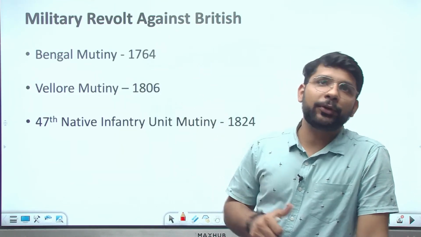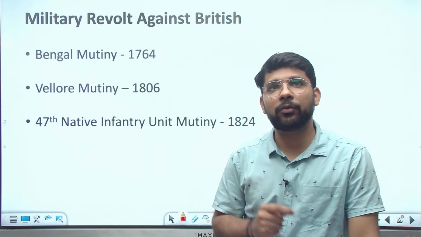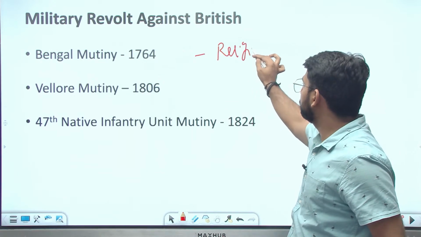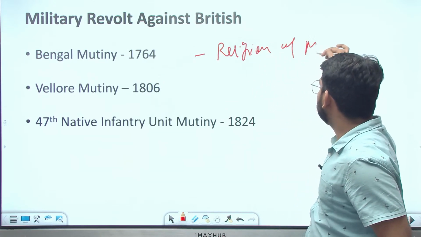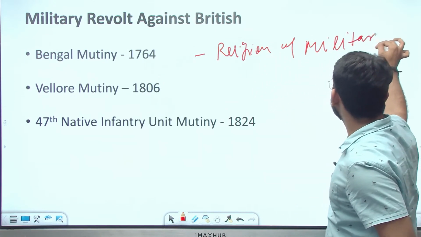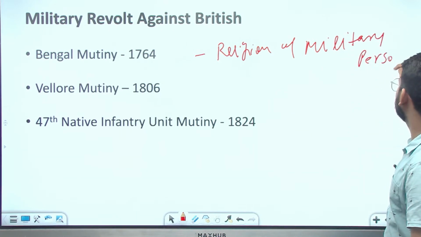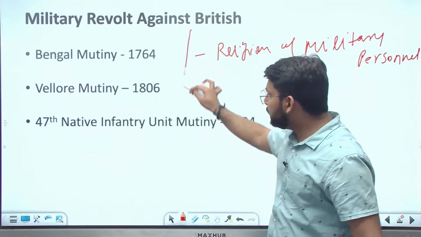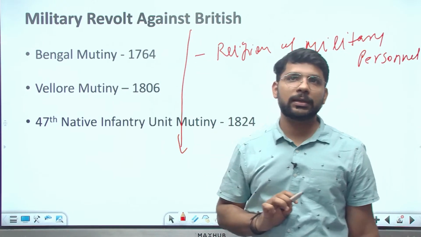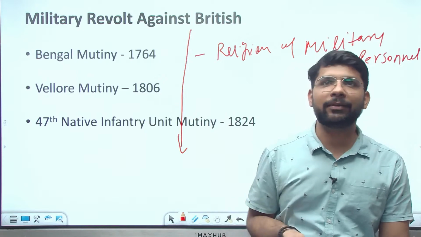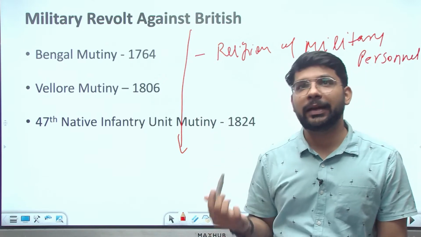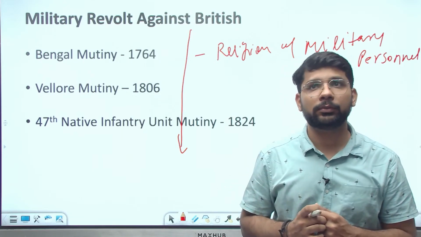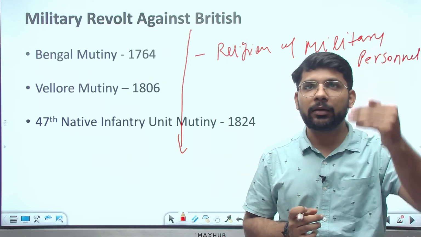One was the Bengal Mutiny in 1764. This was also related to the religion of military personnel. It would also be better if you arrange these revolts chronologically: the Bengal Mutiny 1764, the Vellore Mutiny 1806, and the Native Infantry Unit Mutiny in 1824. You need to present them in chronological order.